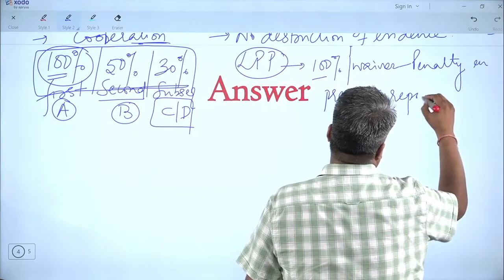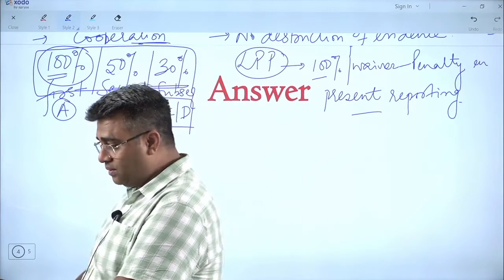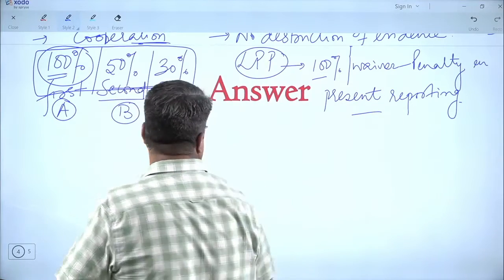in the present reporting. So in the present case which he has reported, he will be given 100% waiver. Okay.